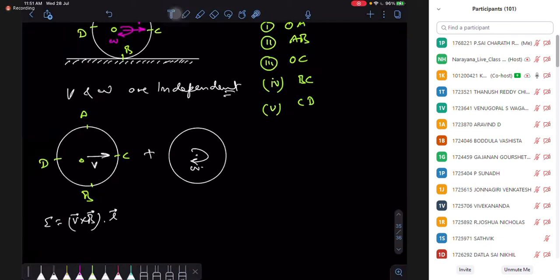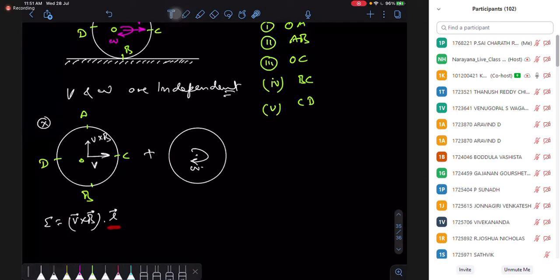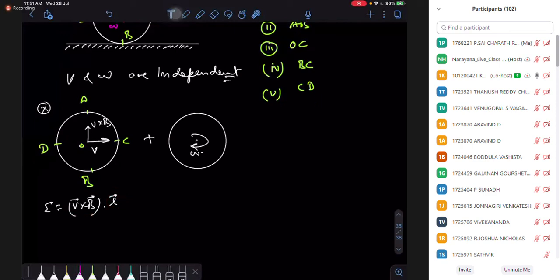So where is my V cross B? V cross B is going in my upward direction, right? If you take the dot product, only the length parallel to V cross B contributes to the potential. The length perpendicular to V cross B does not contribute.